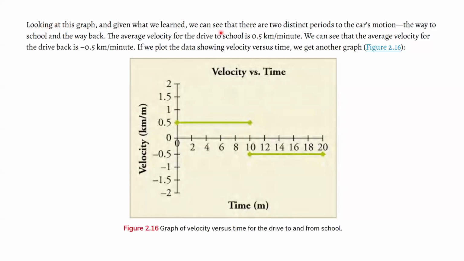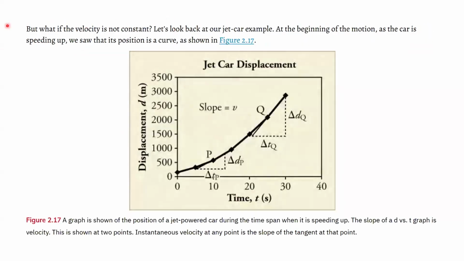We're going to see that there are reasons why we graph velocity on the y-axis. As they say here, we can see that the average velocity for the drive back is minus 0.5 kilometers per minute. But what if the velocity is not constant?